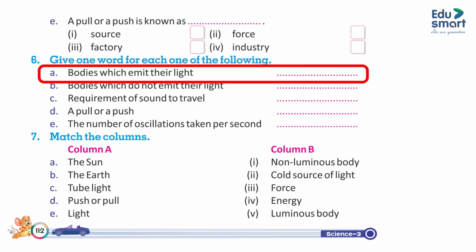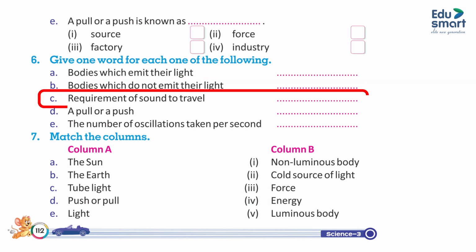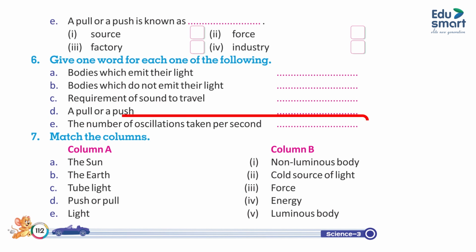6. Give one word for each one of the following. A. Bodies which emit their light. B. Bodies which do not emit their light. C. Requirement of sound to travel. D. A pull or a push. E. The number of oscillations taken per second.